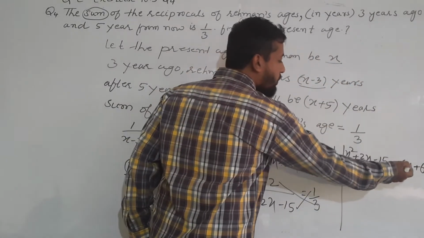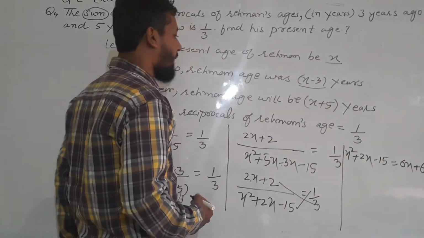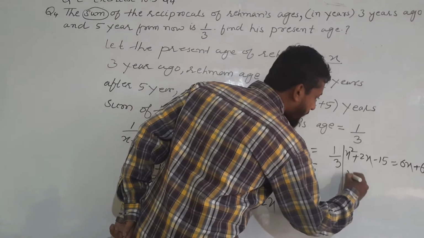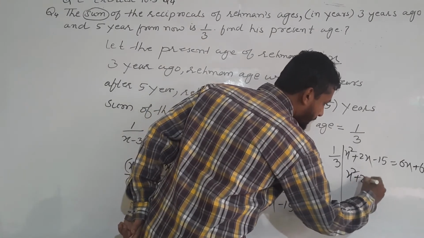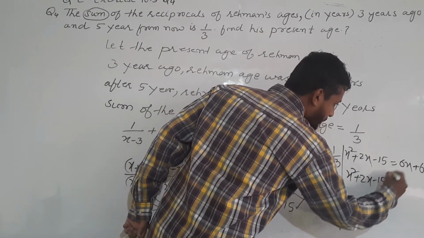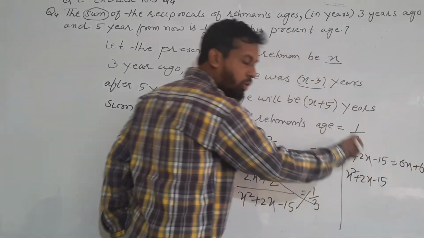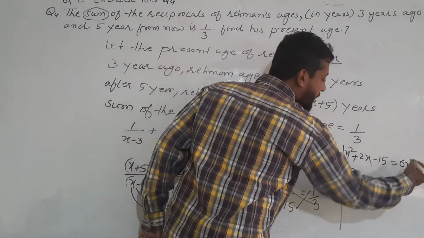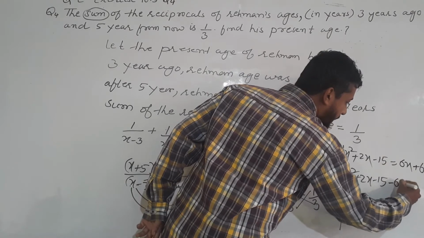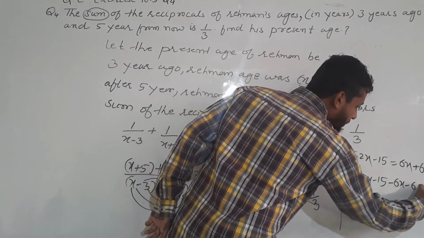Now transfer those values to the left hand side. It will be x square plus 2x minus 15. Transfer both the values to the left hand side. Both are in plus. When you transfer, it will be minus.